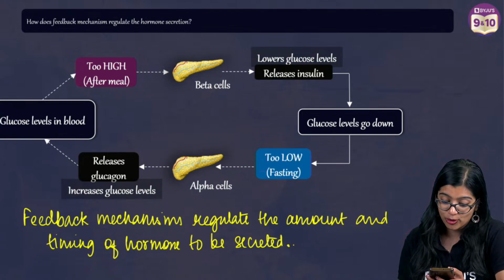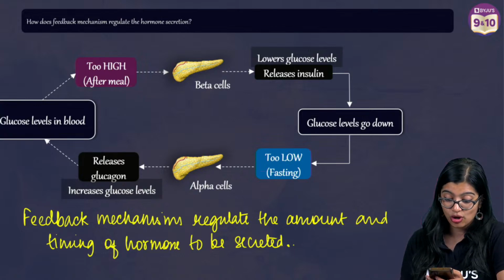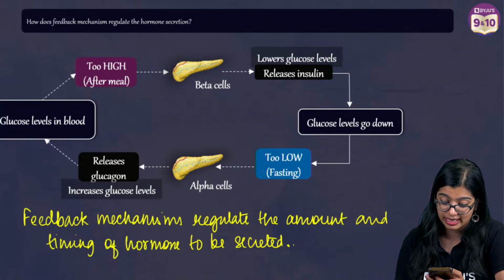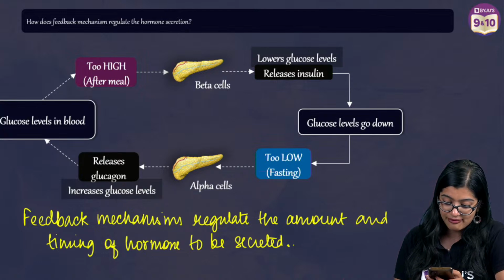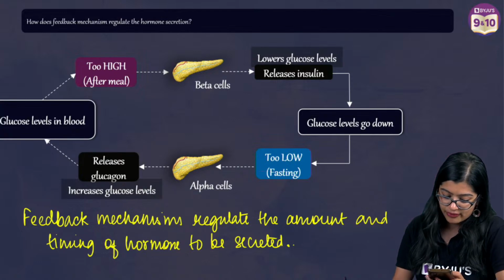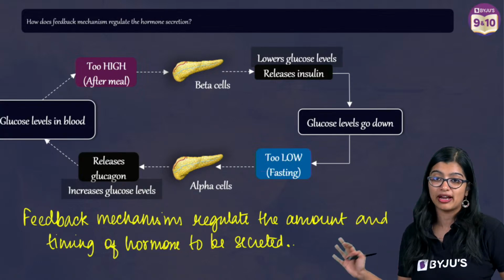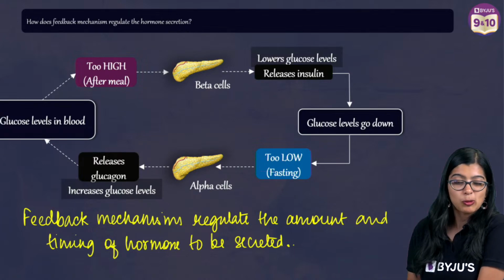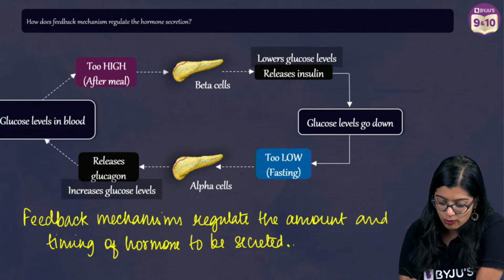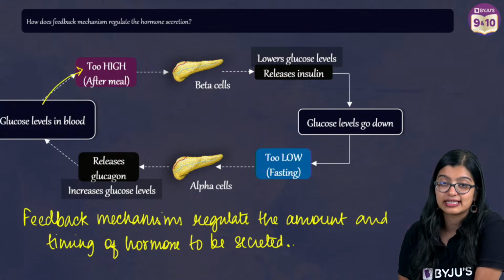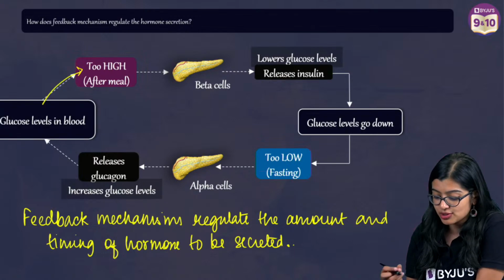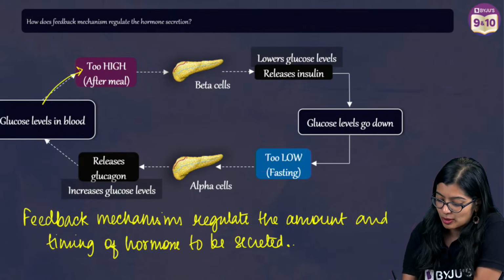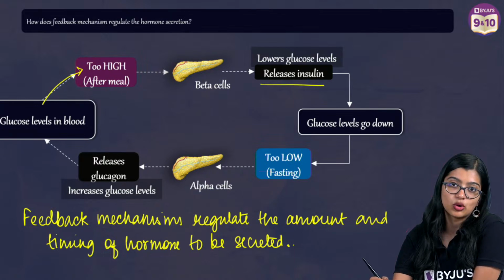Very good. Hormone concentration is kept within normal limits so that it can work efficiently. Balancing its levels. So basically it is to maintain equilibrium. Now you can explain this with an example. When blood glucose level is too high, the pancreas will produce insulin so that it can lower the blood glucose level.